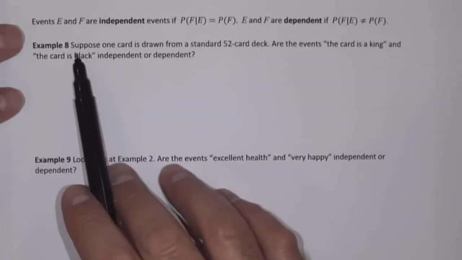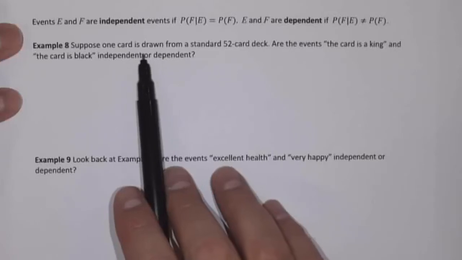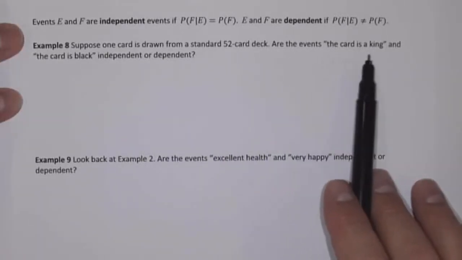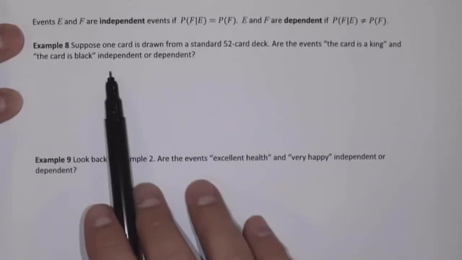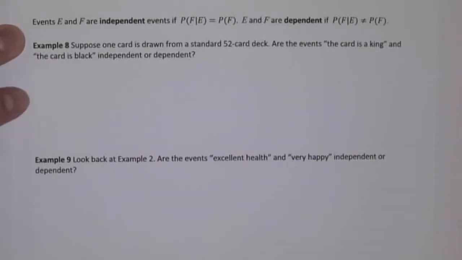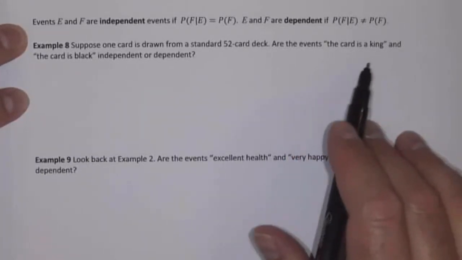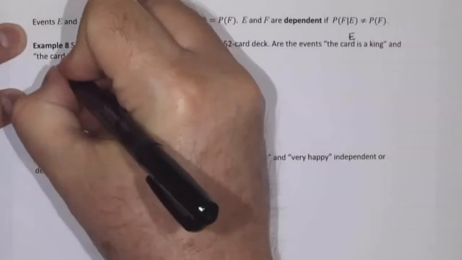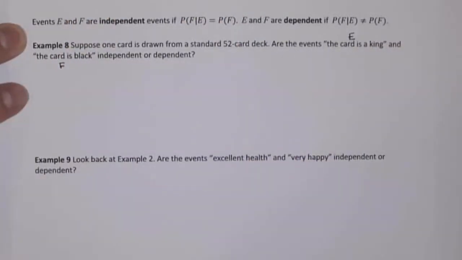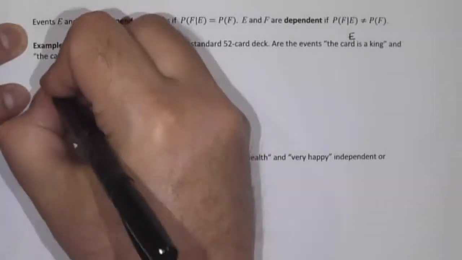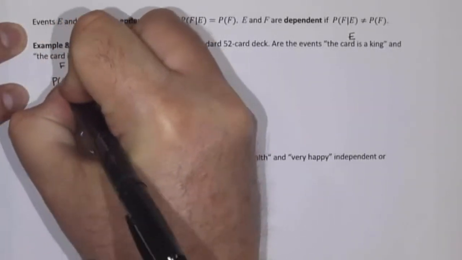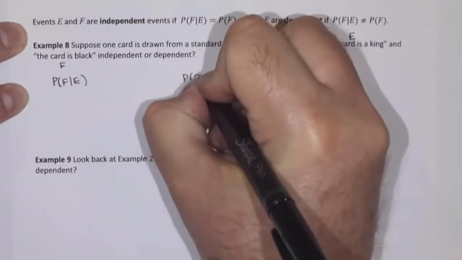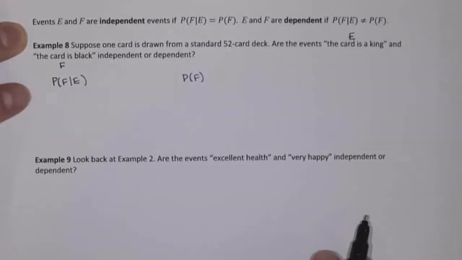So take a look at example 8. Suppose one card is drawn from a standard 52 card deck. Are the events the card is a king and the card is black independent or dependent? If we think of the card as a king as event E, and the card is black as event F, then what we want to check is, does the probability of F given E equal the probability of F? Are these two probabilities the same?